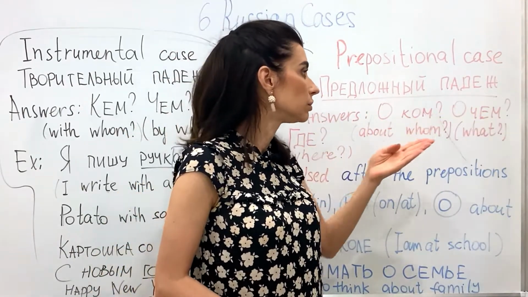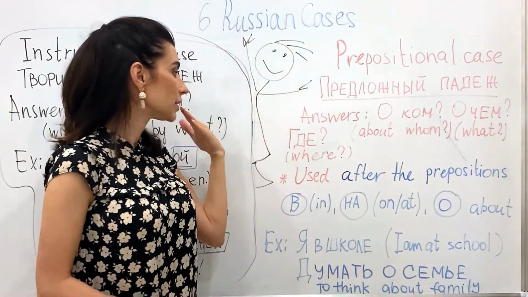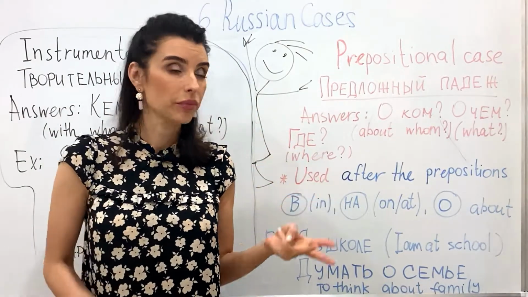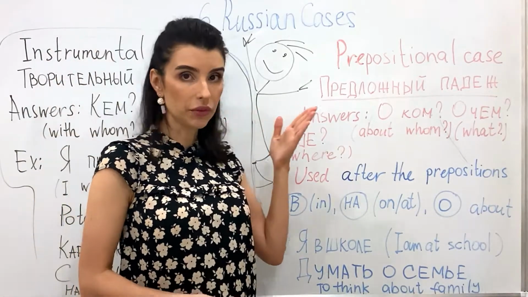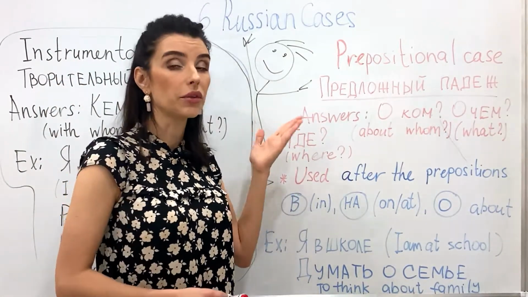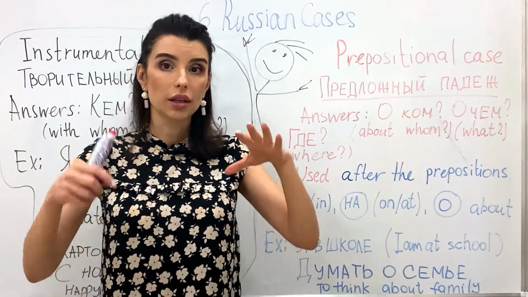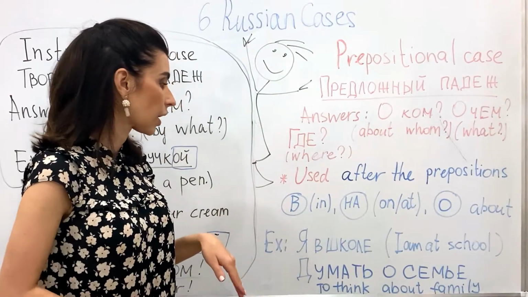О чем, about what. And где, where. Three questions. If the word answers these three questions, it means the word should be changed. So the end of the word should be changed.